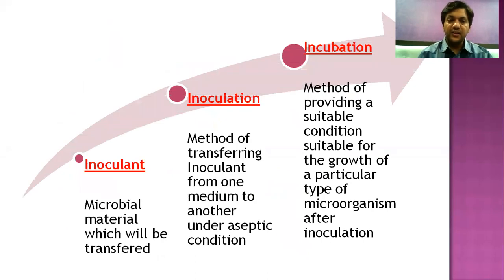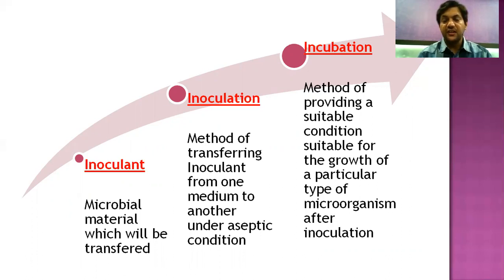Another important set: inoculant, inoculation, and incubation. Inoculant is the microbiological material which will be transferred by the process of inoculation. Inoculation is the method of transferring the inoculant from one medium to another under aseptic conditions, that is, free from microorganisms.